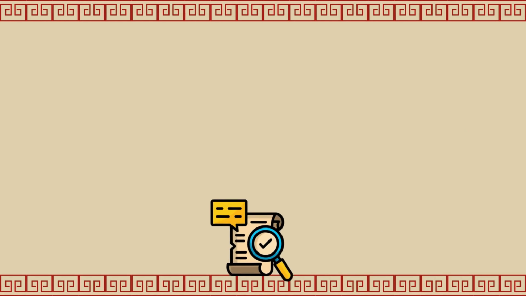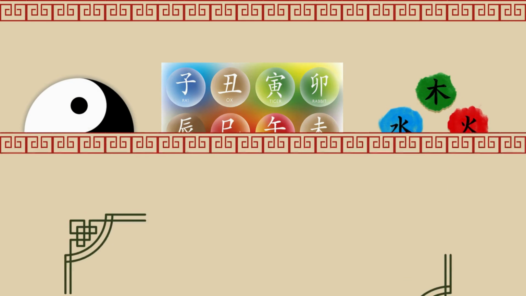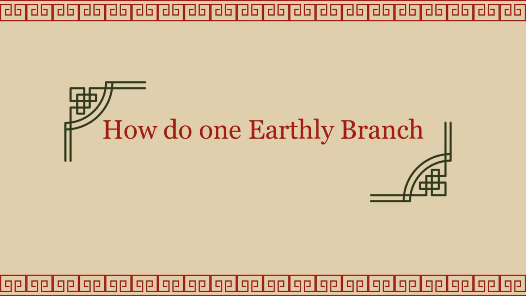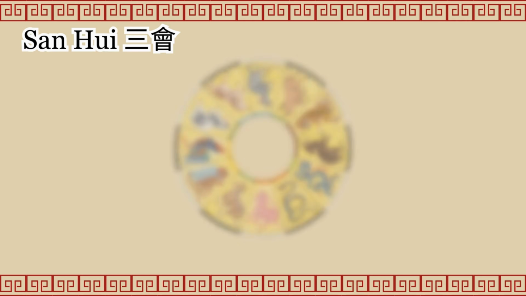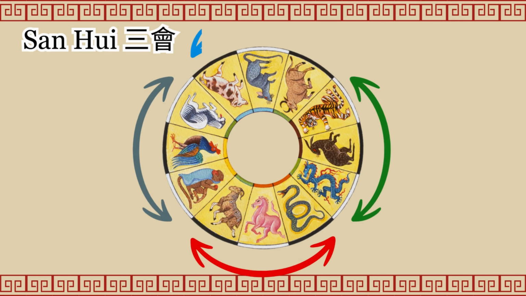So far, we have learned about the meaning of the 12 earthly branches, plus their relations with yin-yang and the 5 elements. So how does one earthly branch interact with others? There are 4 main types. The first one is the easiest to recognize, San Hui, or season structure. On the zodiac circle, 3 signs next to each other will have neutral interaction.